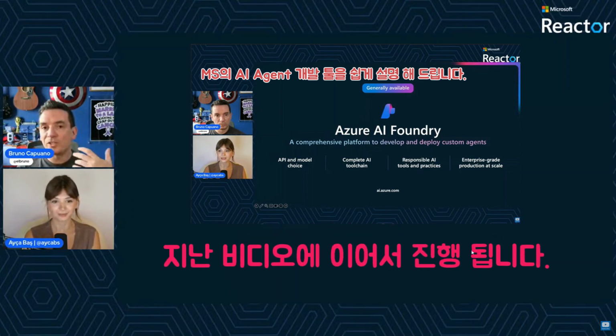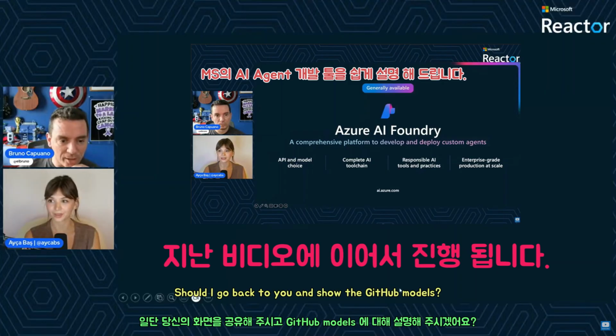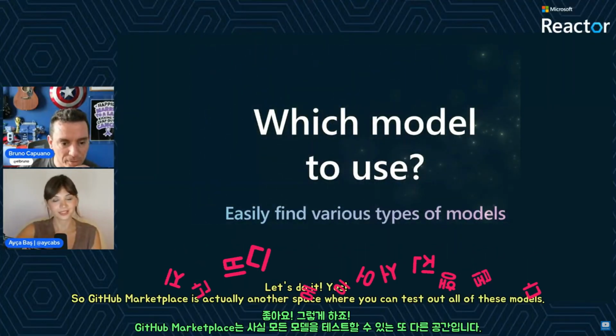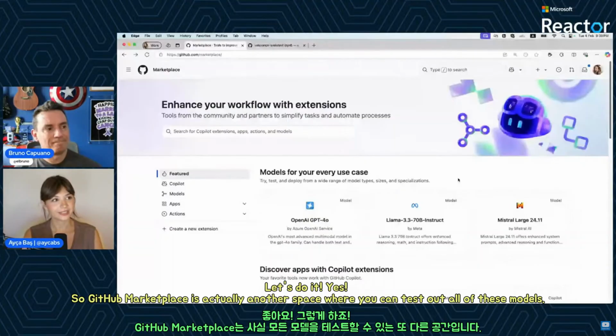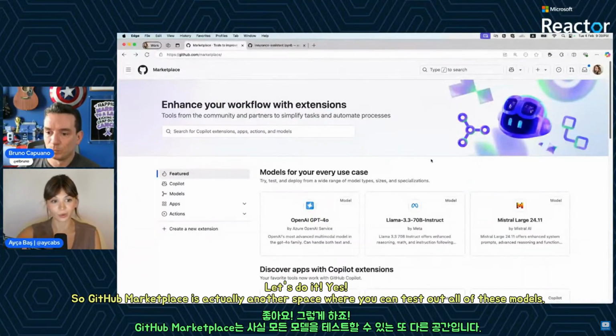You can use these platforms to basically choose a model. Should I go back to you and show the GitHub Models platform? Yes, let's do it. GitHub Marketplace is actually another space where you can test out all of these models.